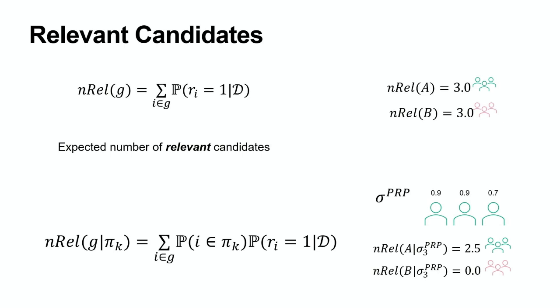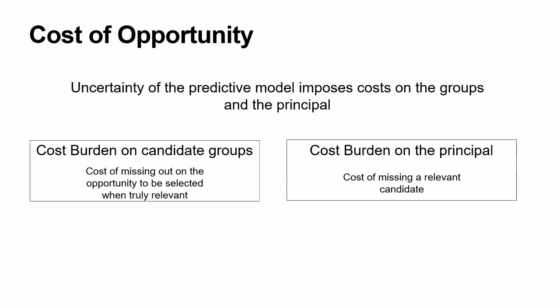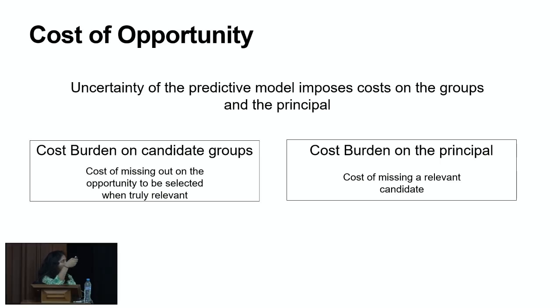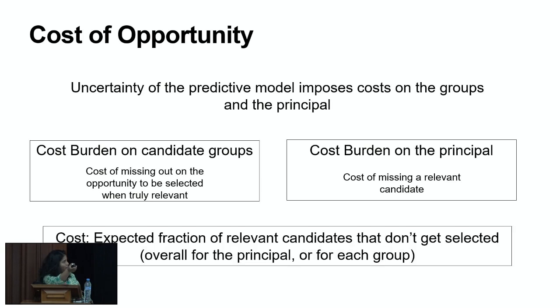So it's 2.5 because we selected these 3 candidates from Group A, and it's 0 because we didn't select anything from Group B. So now we can also formulate the cost of opportunity in rankings as the cost of missing out on the opportunities to be selected when that candidate was truly relevant. And the perspective we take is that the uncertainty in the predictive model, so Group B that was uncertain, is imposing a cost on the groups and the principal. So this is the cost of missing out on the opportunity either for the group or, overall, for the principal.